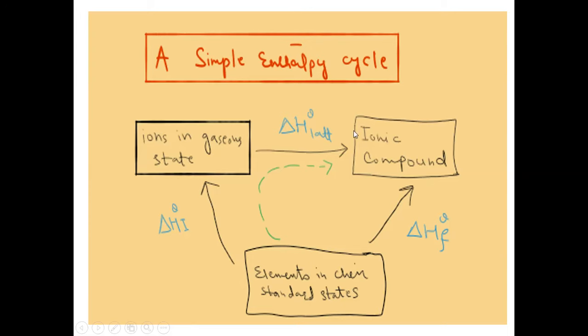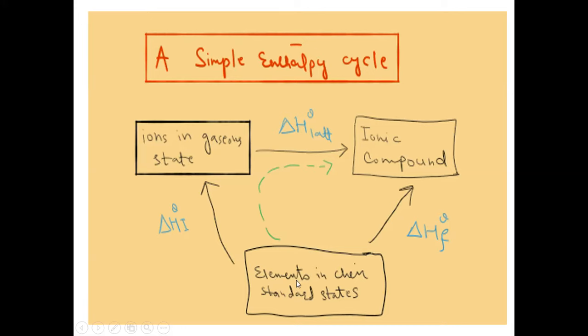When it ends at the ionic compound corner, you put an equal sign, and then the second route is from elements in their standard state to the ionic compound. In this way you can say delta H standard ionization plus delta H standard lattice is equal to delta H standard formation.